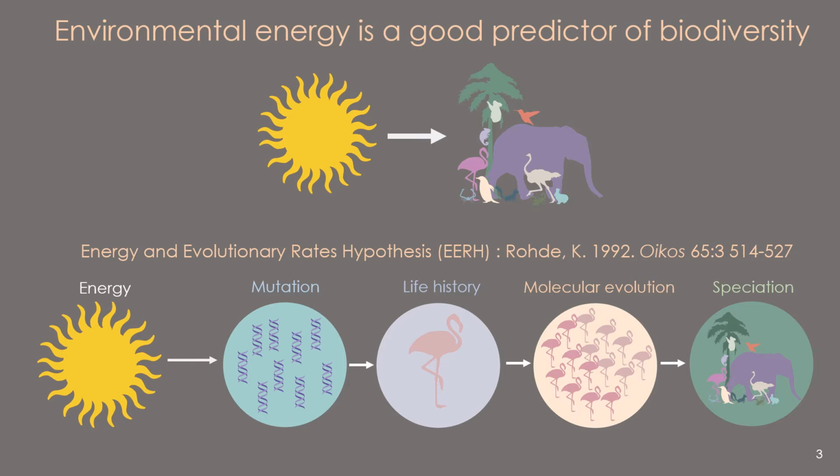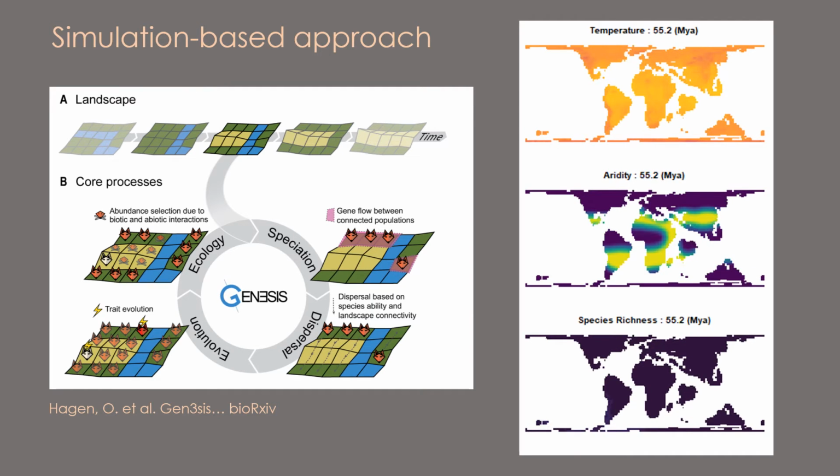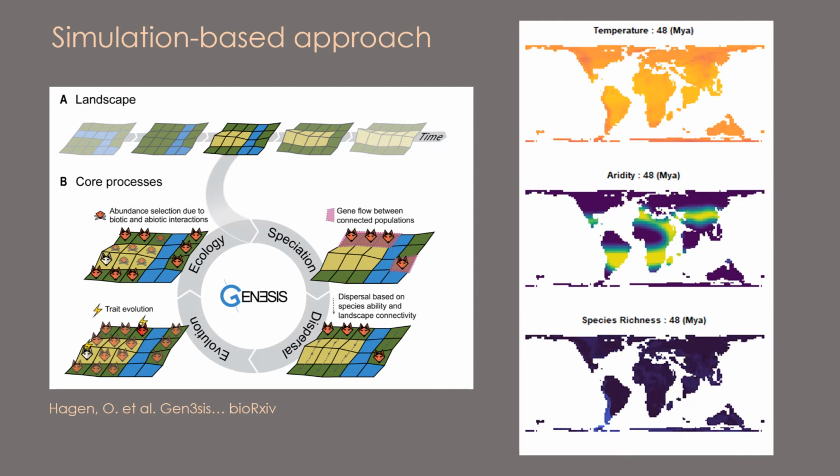This hypothesis is compelling because it links micro-scale processes to macro-scale patterns. However, it's been elusive to test so far due to its complexity. In this study, we wanted to test for a signature of the evolutionary rates hypothesis in terrestrial vertebrates using simulation models that explicitly incorporate ecological and evolutionary processes.